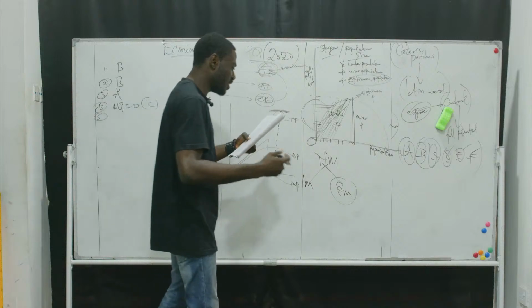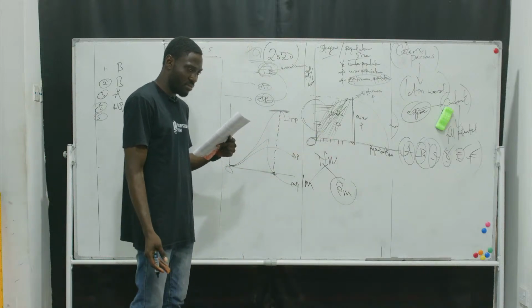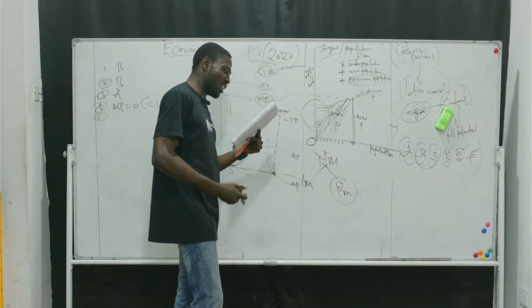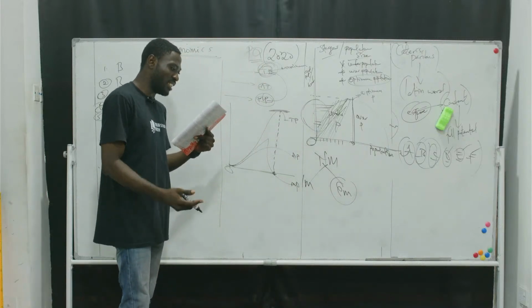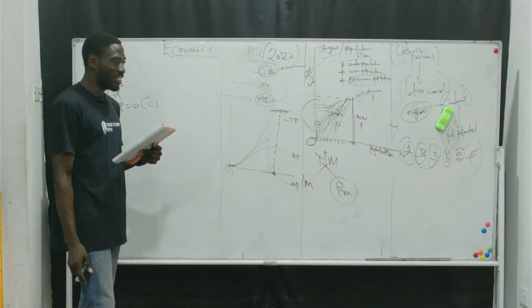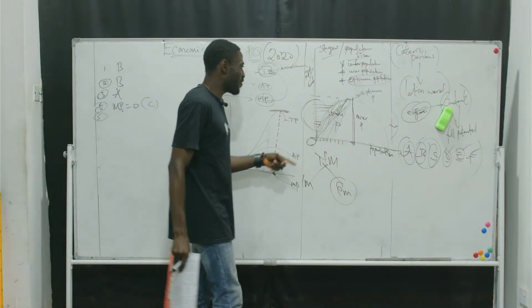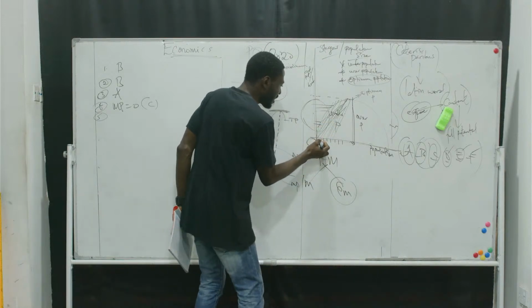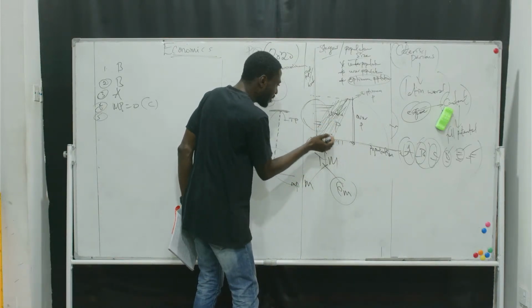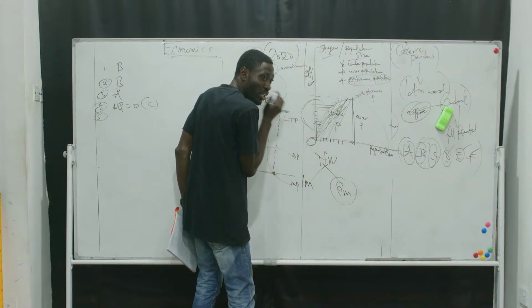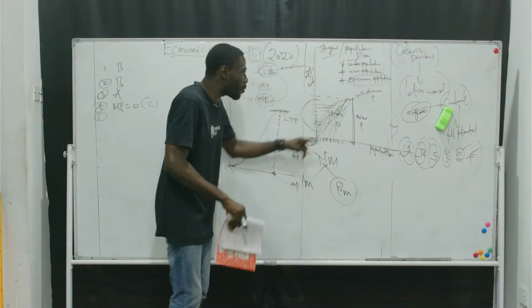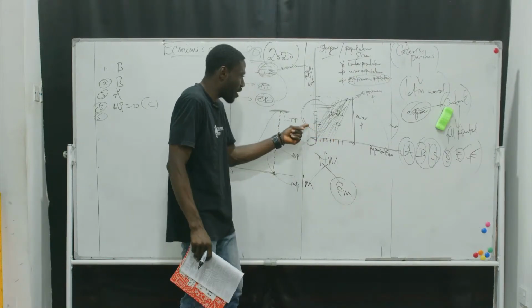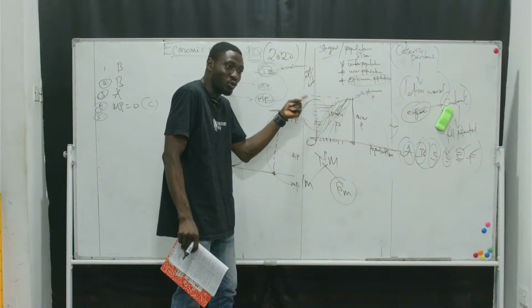B, encourage the use of contraceptive. C, discourage polygamy. Then D, encourage early marriage. Now, if you consider this, this is underpopulation. That means that as the population is increasing bit by bit, output per head is also increasing. So that means that in an underpopulation, we need population to rise, so as to have an increase in output per head.